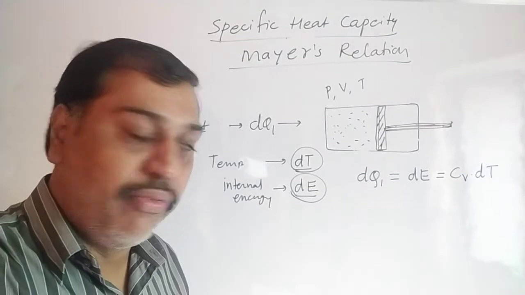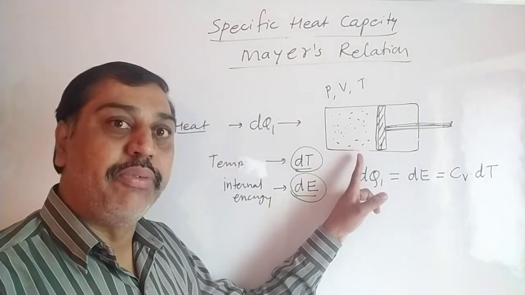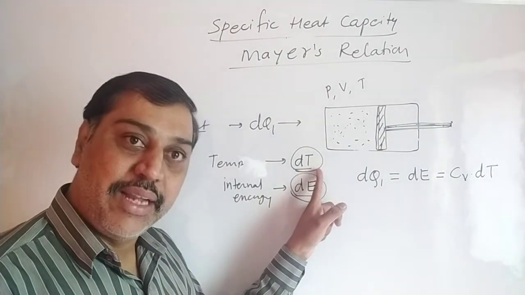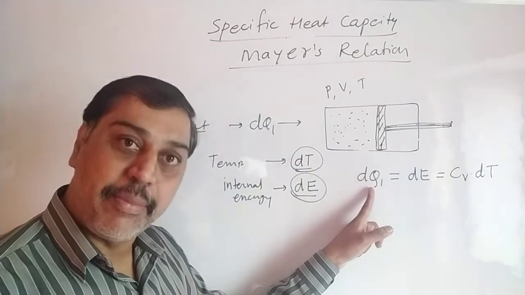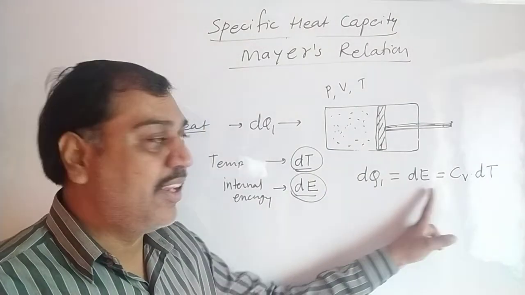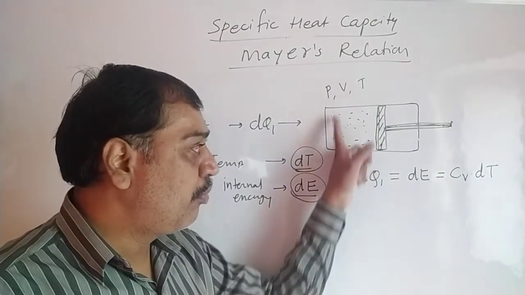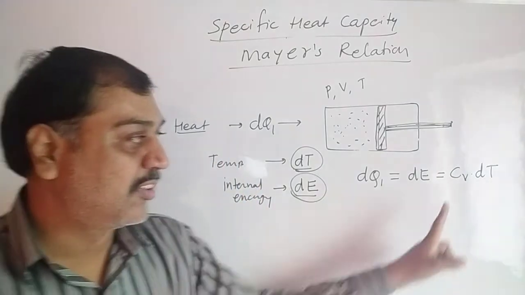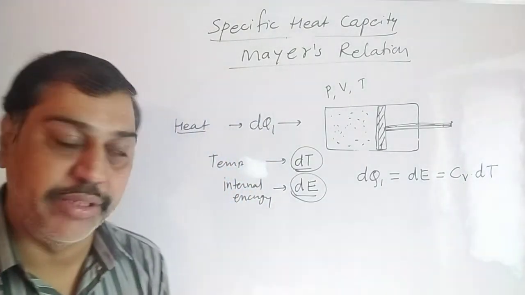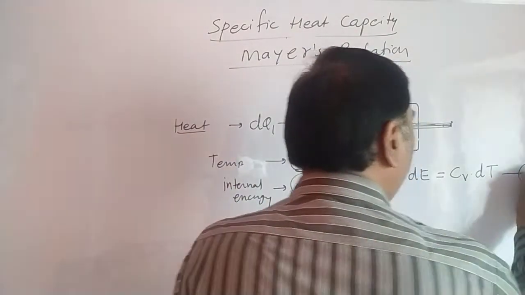What we have done is supply dq1 amount of energy to the receiver, which will increase the temperature to T plus dT, and due to this heat supplied, the internal energy increases by an amount dE, and that is equal to Cv into dT, because while doing this, the volume of the receiver is constant. So specific heat at constant volume comes here. dT is the increase in temperature. This we will call equation 1.